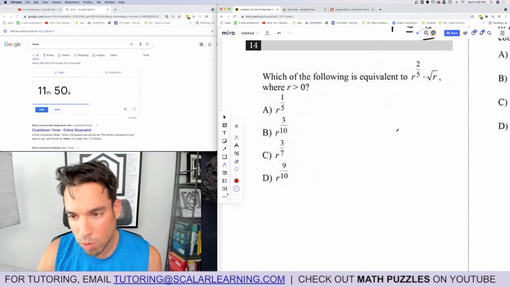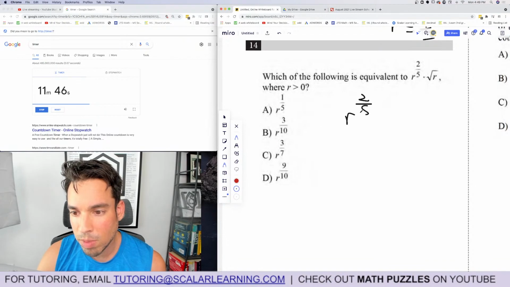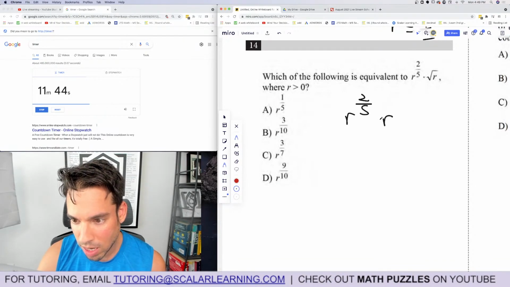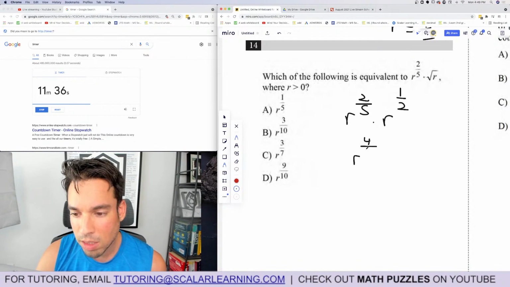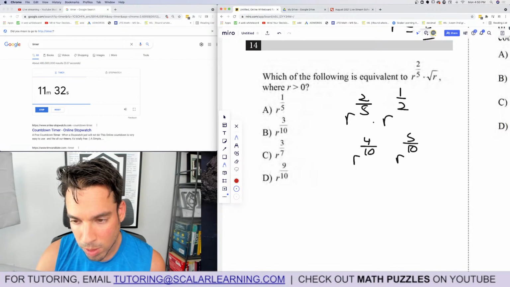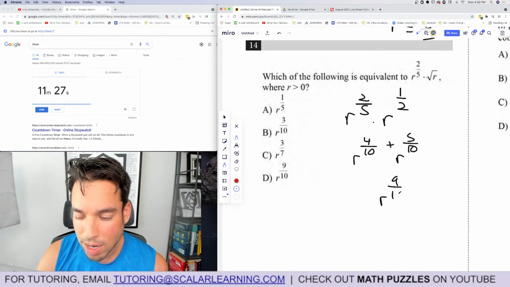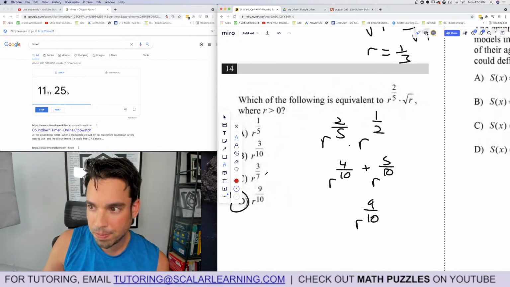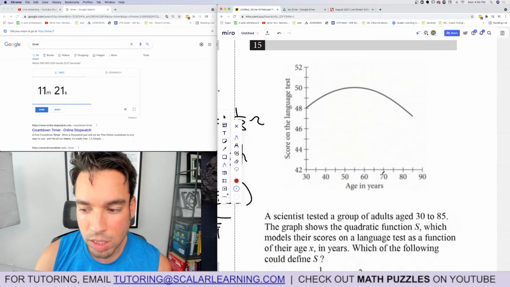14. Which of the following is equivalent to this? Okay, so I'm going to make that 2/5, and I'm going to immediately convert that to its rational equivalent, a.k.a. 1/2. Square root is the same as 1/2. Now, when we're multiplying, we add the exponents, so I need common denominators. I'm going to make that 4/10, and I'm going to make that 5/10, right? Multiply by 5, 5. Multiply by 2, 2. Then we add these, and it becomes r to the 9/10. Boom, done.